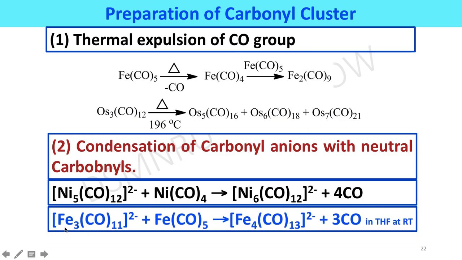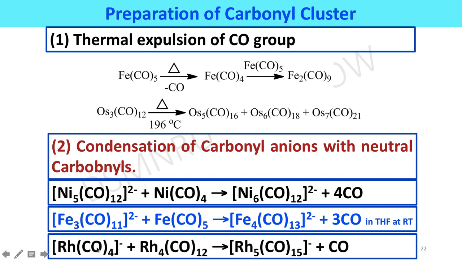Treatment of trinuclear iron carbonylate ion with pentacarbonyl iron affords tetranuclear iron carbonylate ion along with carbon monoxide gas in THF solvent at room temperature. Similarly, rhenium tetracarbonylate ion condensed with tetranuclear rhenium carbonyl cluster gives pentanuclear carbonylate ion along with carbon monoxide